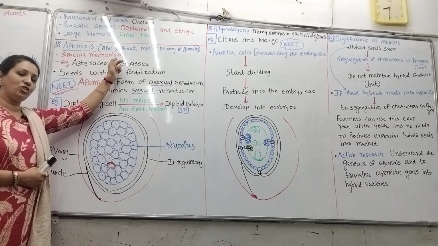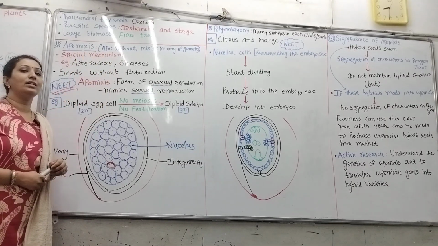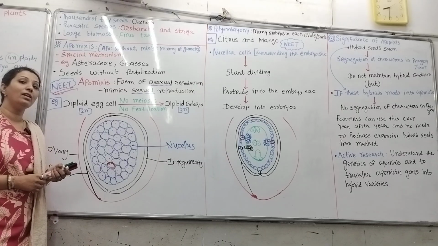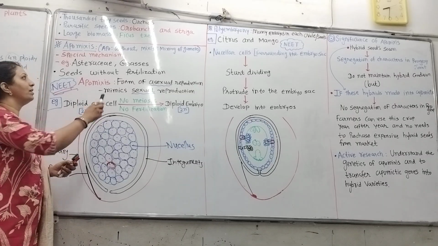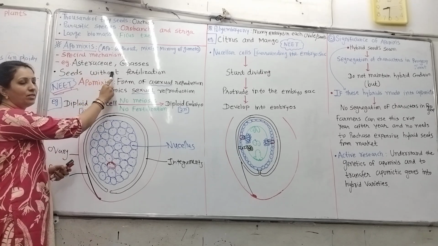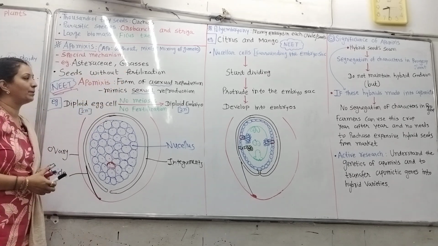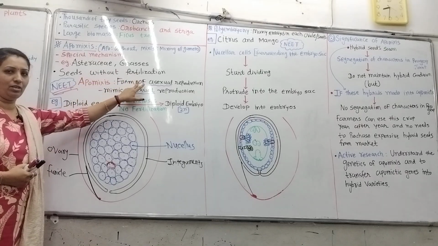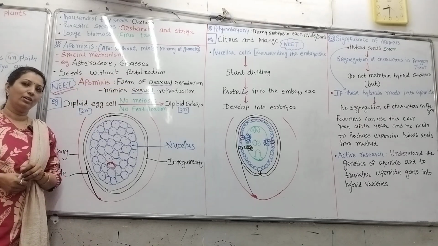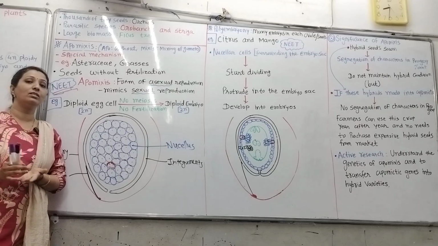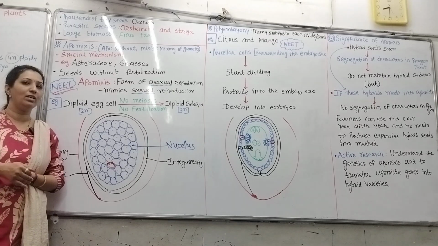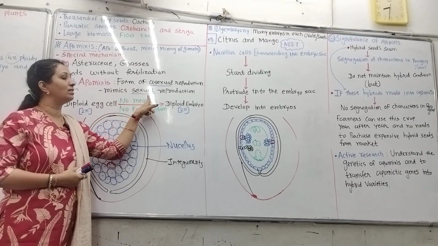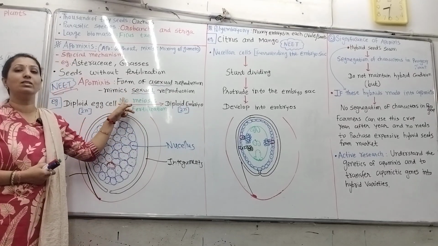Apomixis, first of all, is a special mechanism. For that, certain apomictic genes are present. These genes are not present in each and every plant. These genes are present in some of the species of Asteraceae and grasses. Here the seeds are formed without fertilization. Now, seeds basically form during sexual reproduction. It's not a part of asexual. So apomixis mimics sexual reproduction because it forms seeds.